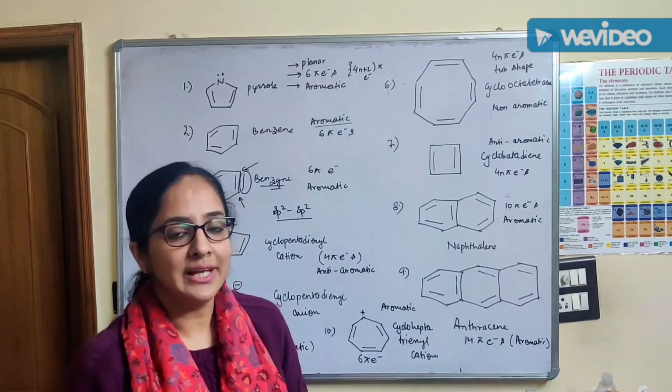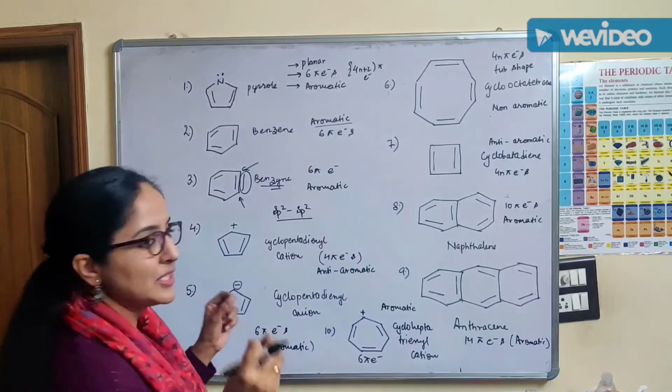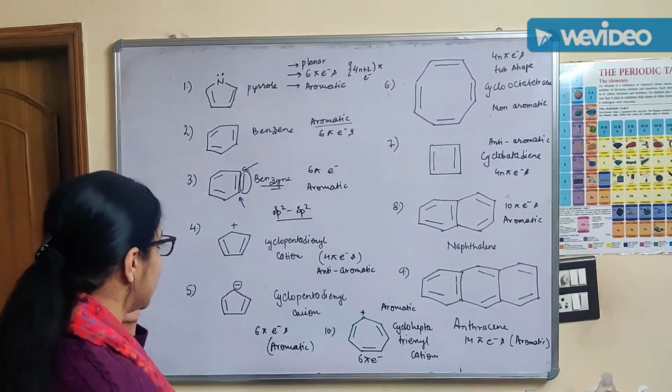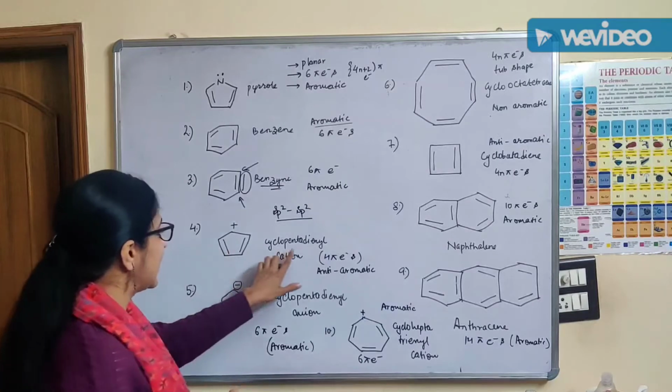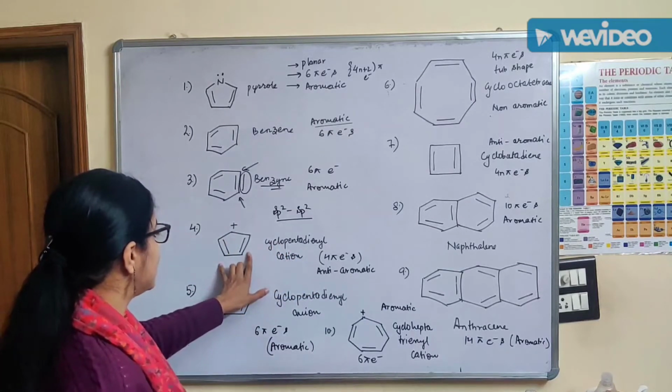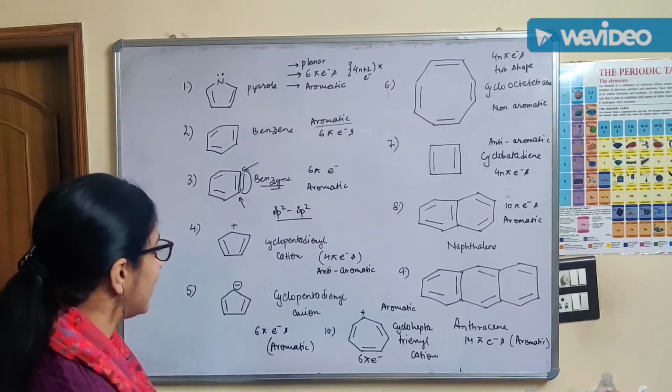Just think logically and you will find out the answer based on the concepts that have been taught to you, right? Okay, students, let us move to the next example, which is the cyclopentadienyl cation. So these are 5 carbons, 2 double bonds. So is this really aromatic or not?